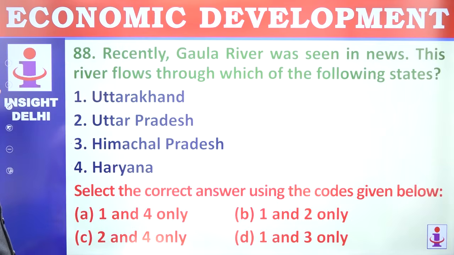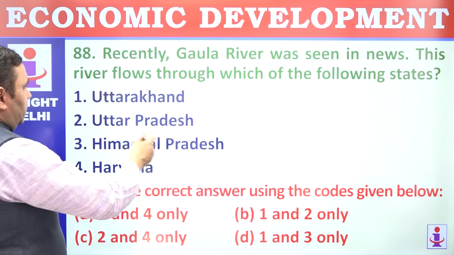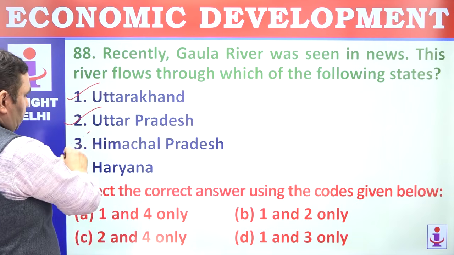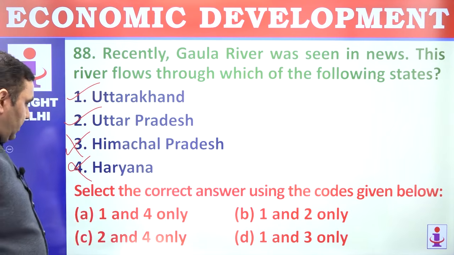88. Recently, the Gola River, which flows through Uttarakhand and then comes into UP, was in the news. Which of the following states does it flow through: Uttarakhand, UP, Himachal and Haryana? 1 and 2.